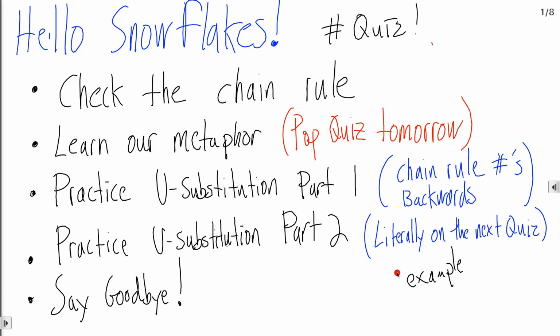We're going to do some practice problems for U substitution. In other words, we're going to take the chain rule and do it backwards. We are going to take your answers to the chain rule problem. We're going to make those questions, and then your questions to the chain rule problem, those become the answers, because we're going to be doing antiderivatives. We're going to be reversing things.